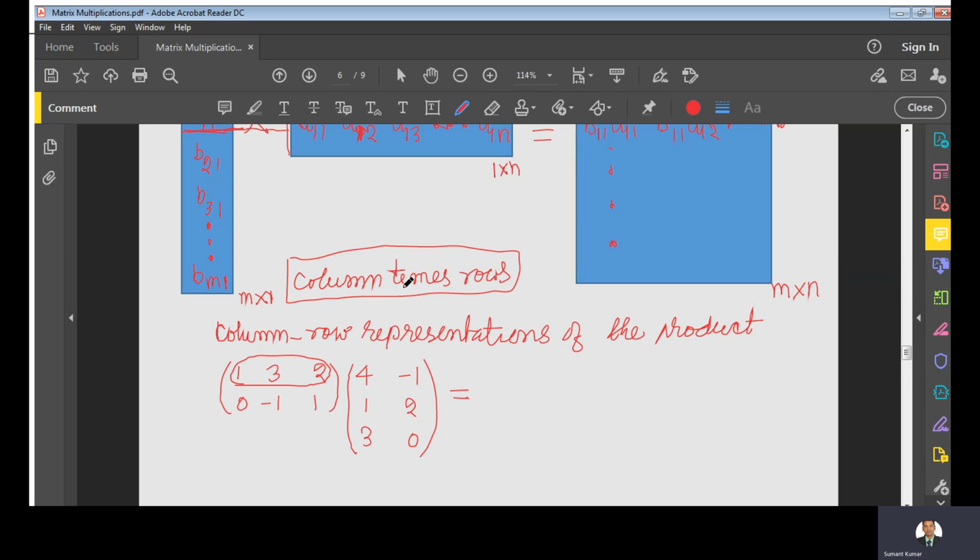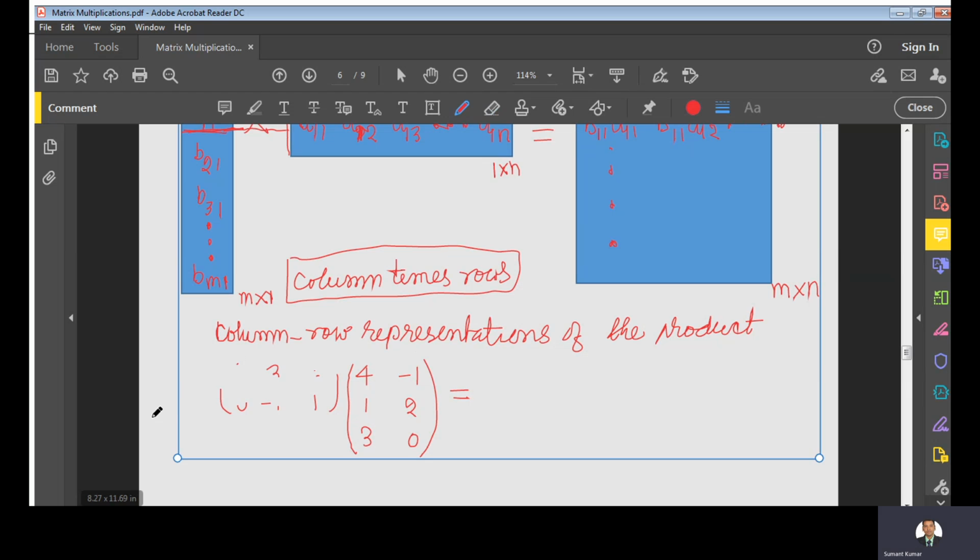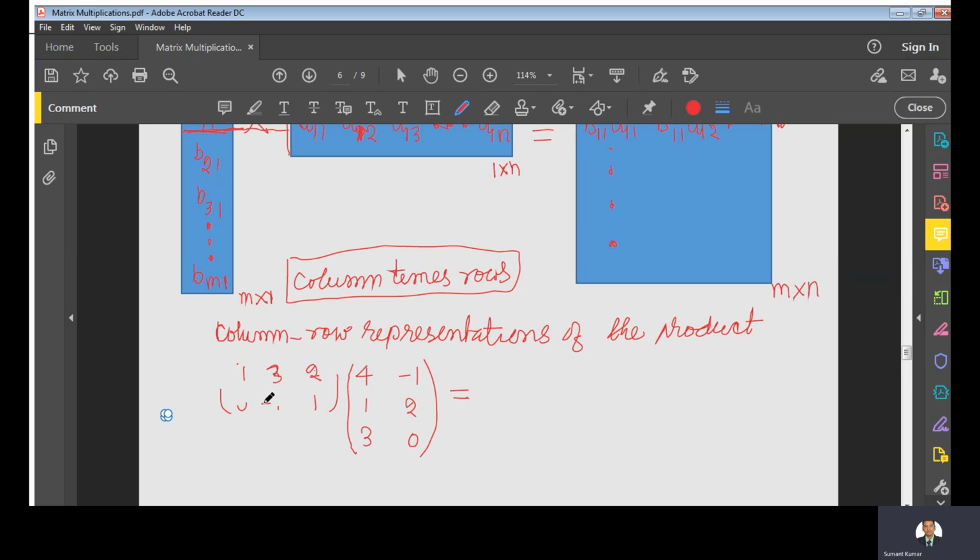We will take the columns of the first matrix, 1, 0; 3, -1; 2, 1, and multiply each with the corresponding row of the second matrix, column times row. Here the first column is 1, 0, and when we multiply it with the first row of the second matrix,